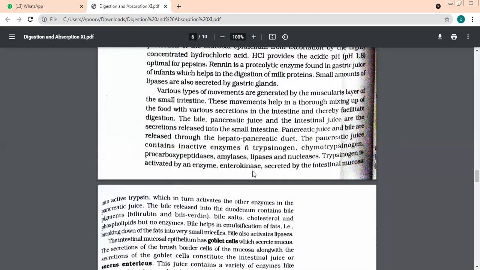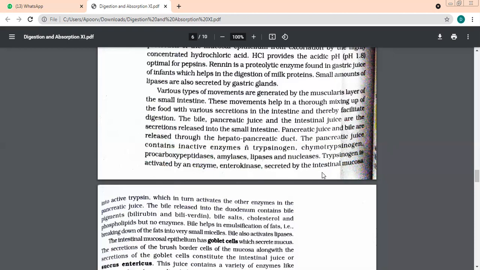Now let me explain it in another way. You have a teacher. The teacher assigns the work to the monitor. The monitor passes it on to the other students and activates all of them. So understand now. Who is the teacher here? Enterokinase. The monitor is trypsinogen.